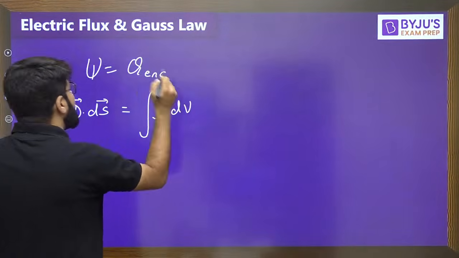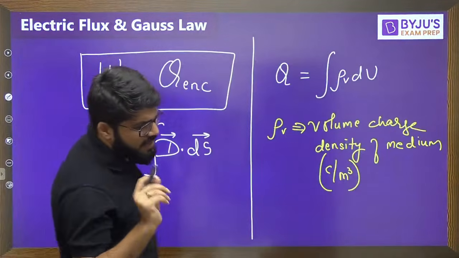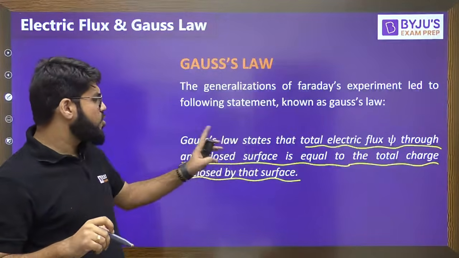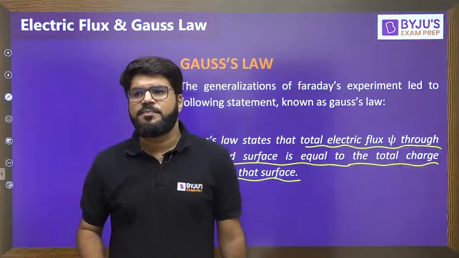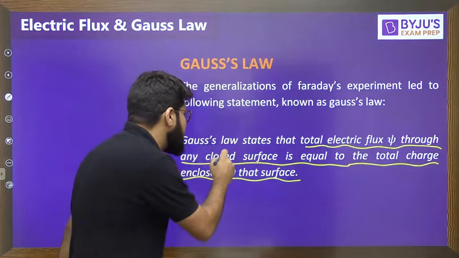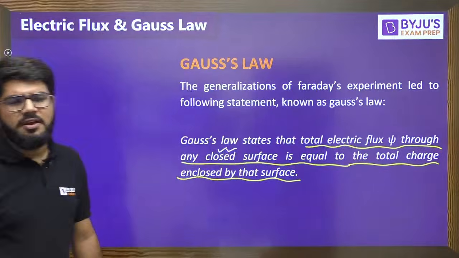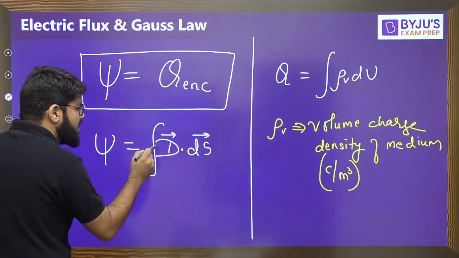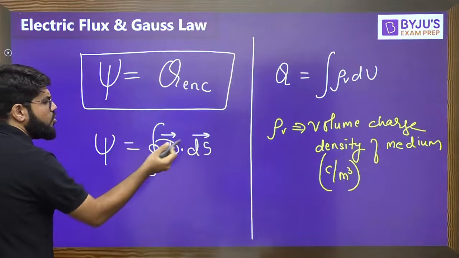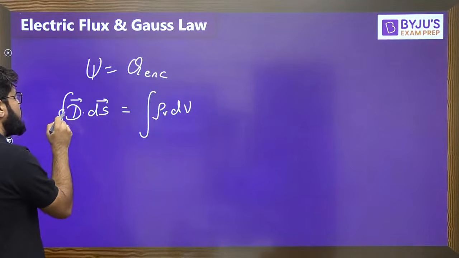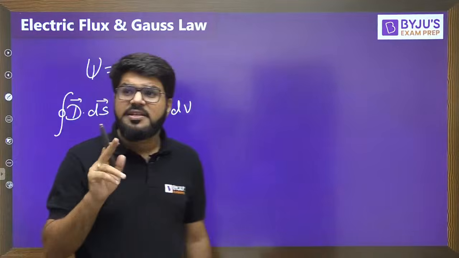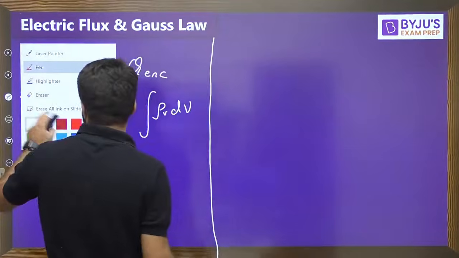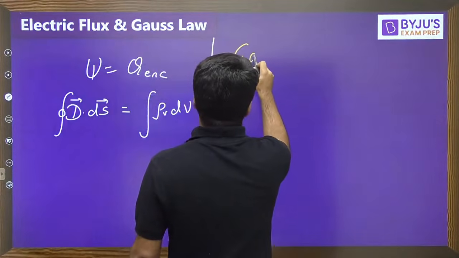Xi can be obtained as integral D dot ds, and Q can be obtained as integral rho v dv. But if you have observed, there was one very important line in the Gauss law. What was that line? The total electric flux crossing any closed surface. Very important point: through any closed surface. So whatever flux we calculate is through a closed surface, and for a closed surface integral we put the closed surface symbol, and whenever there is a closed surface you apply the Gauss divergence theorem. So a little bit of mathematics you have to mix in here.